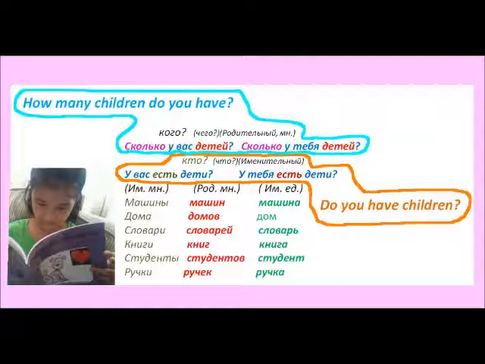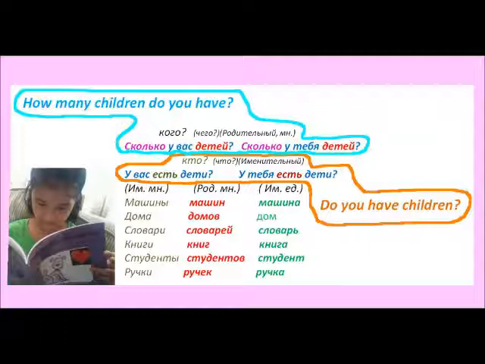And именительный падеж, question. У тебя есть машины, cars. У тебя есть дома. Или у вас есть, do you have, plural. У вас есть словари, do you have dictionaries. У вас есть книги, formal question, do you have books. У вас есть студенты, you ask somebody, do they have students. У вас есть ручки, pens.